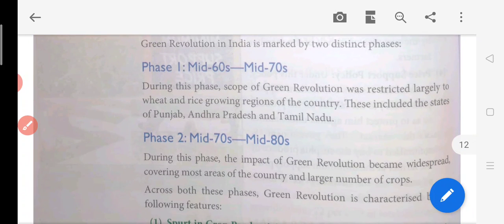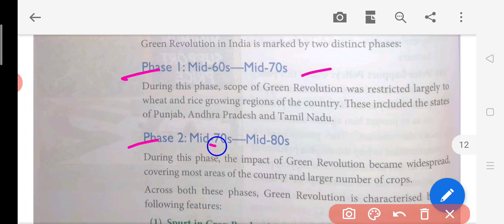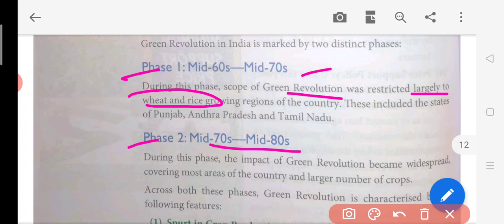Now, there are two phases in which the green revolution spread. The first phase is the 1960s and the second phase is the 70s and 80s. During the first phase, the scope of the green revolution was restricted largely to wheat and rice. So in the 1960s, our focus was on the wheat and rice growing regions of the country. This included the states of Andhra Pradesh and Tamil Nadu. Okay, so these were the states in the 60s and 70s where the focus was on wheat and rice.